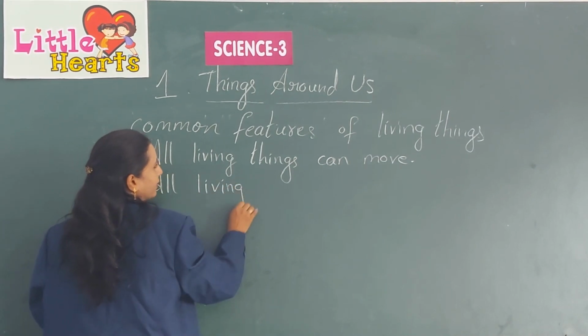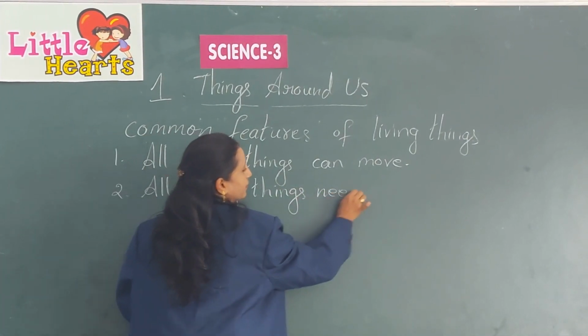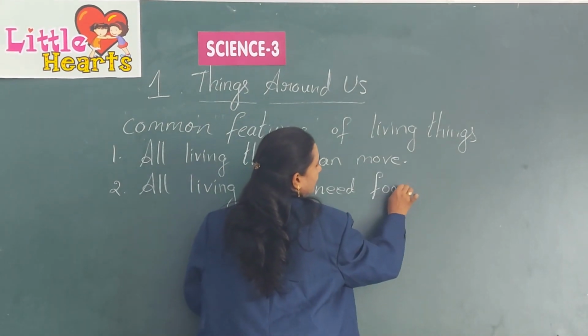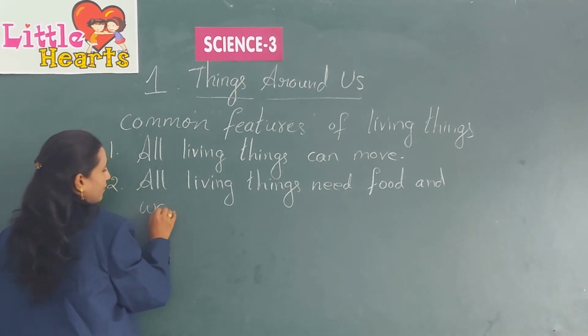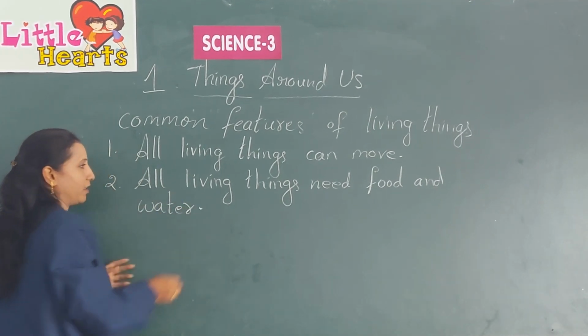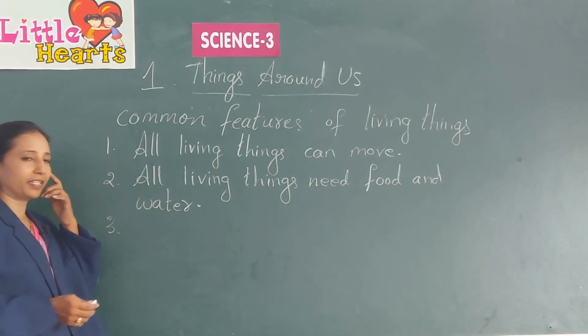All living things need food and water. And the next one comes, all living things grow.